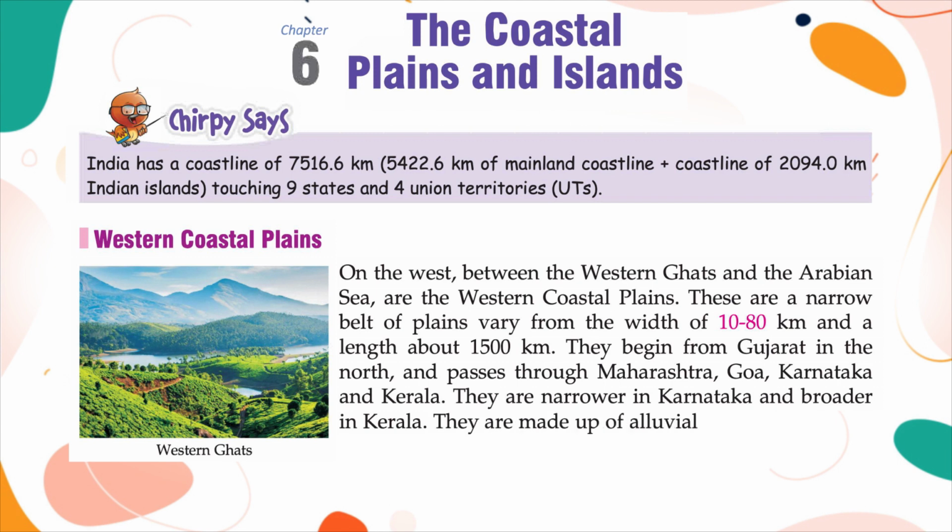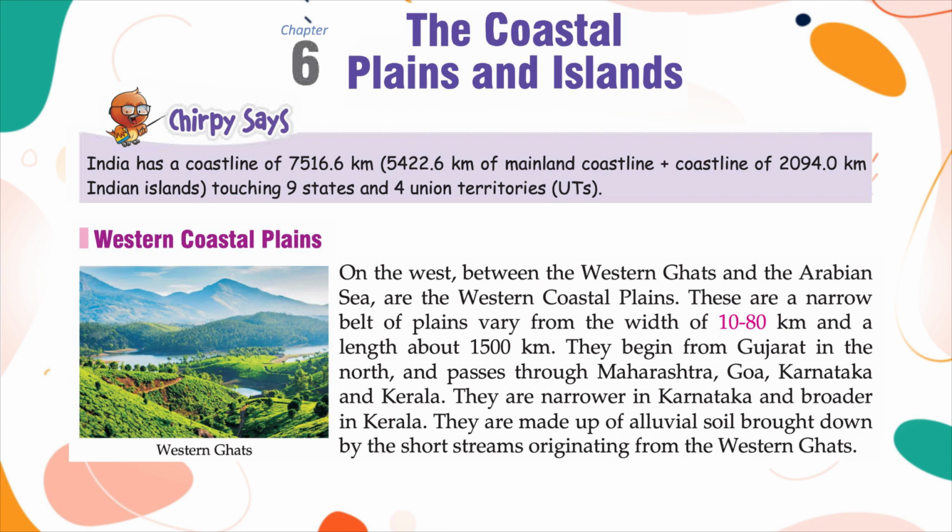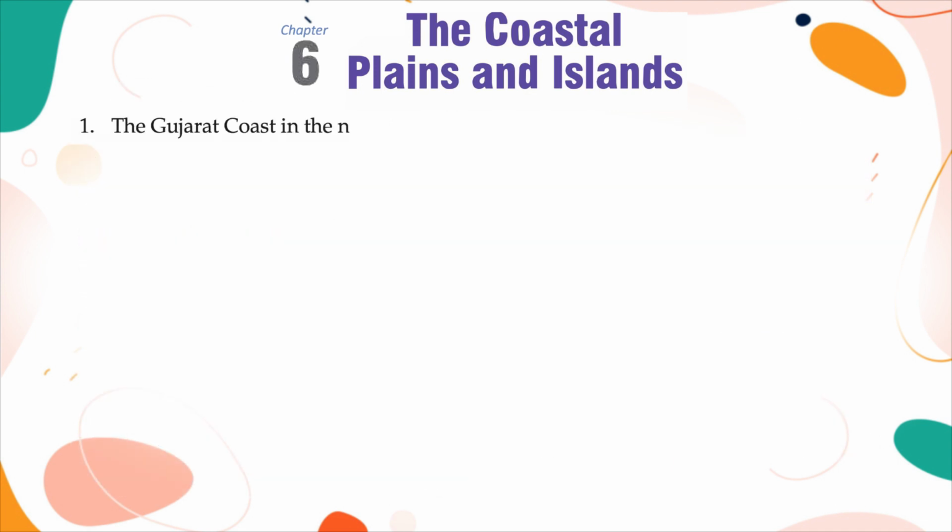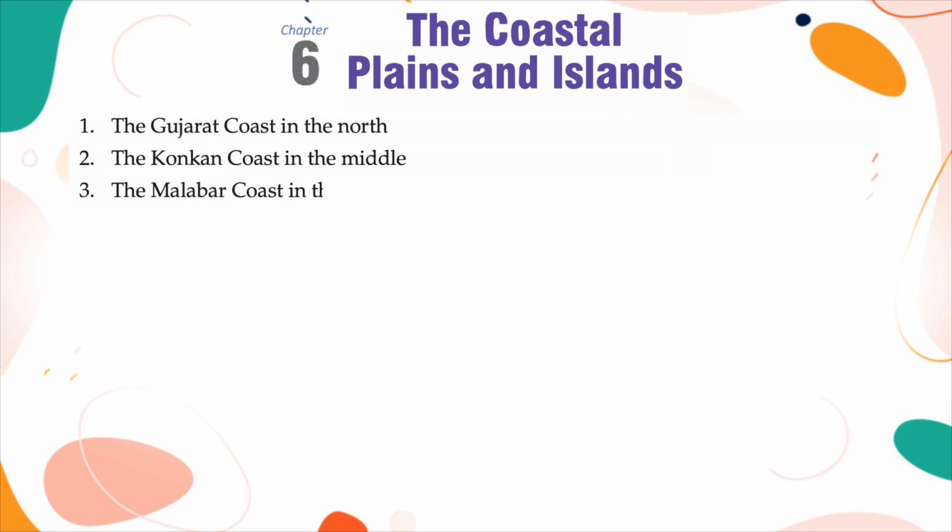They are made up of alluvial soil brought down by the short streams originating from the Western Ghats. They are divided into 3 main parts: the Gujarat coast in the north, the Konkan coast in the middle, and the Malabar coast in the south.